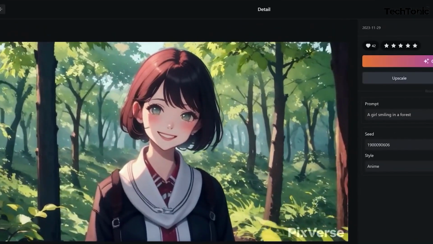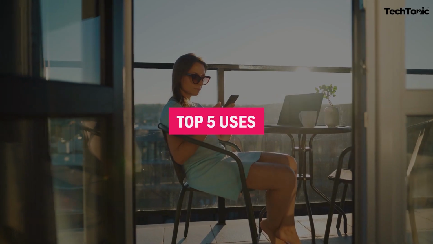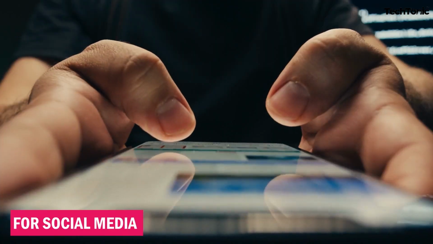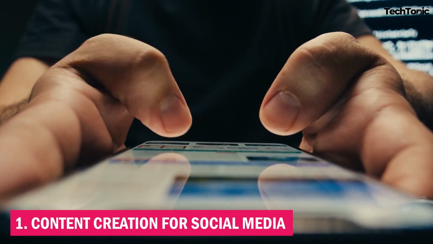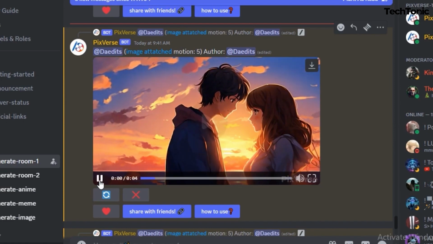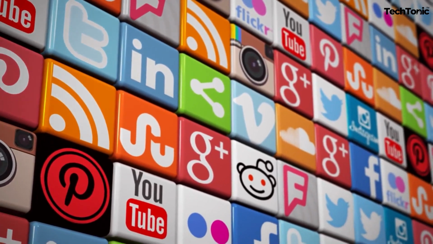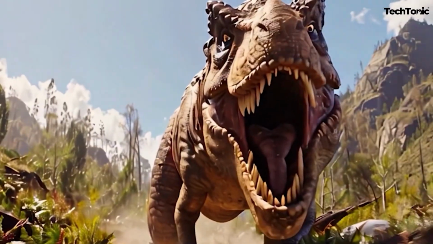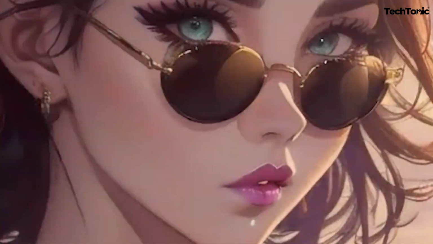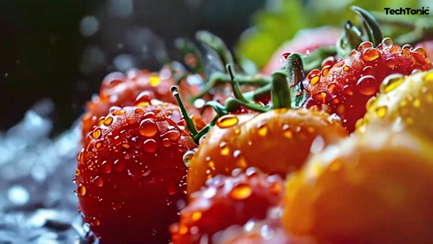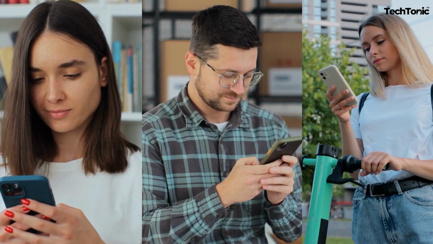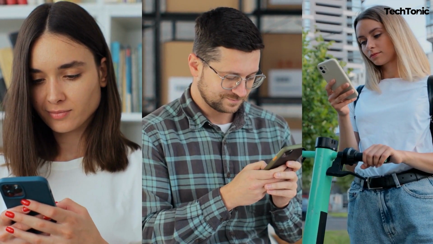Ready for some PixVerse fun? Here are 5 ways you can sprinkle a little magic into your life. 1. Content creation for social media. PixVerse is perfect for creating eye-catching videos to share on social media platforms like Instagram, TikTok, and Facebook. Whether it's a quick tutorial, a product demo, or a fun promotional clip, PixVerse helps you grab attention and engage your audience with vibrant visuals and snappy animations.